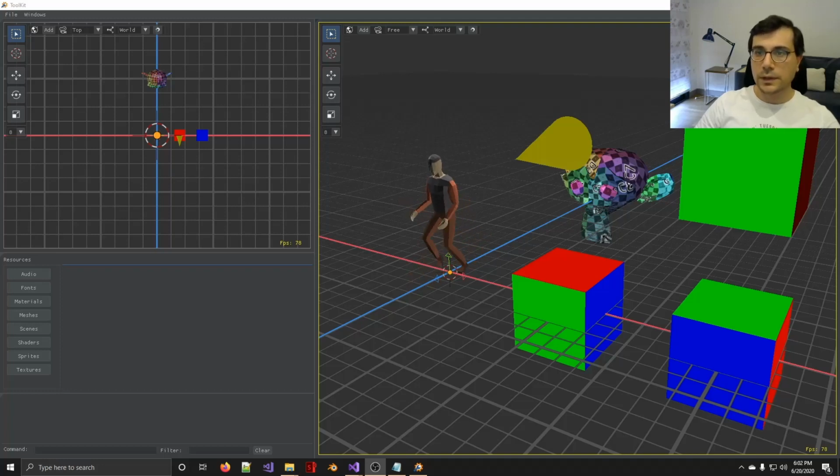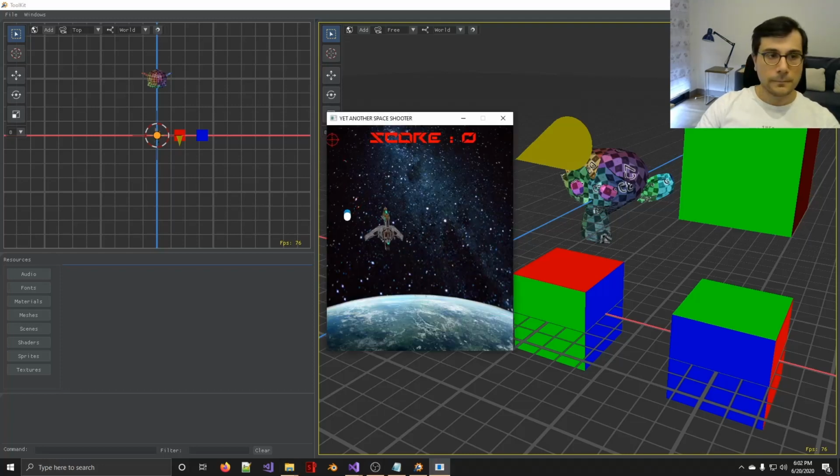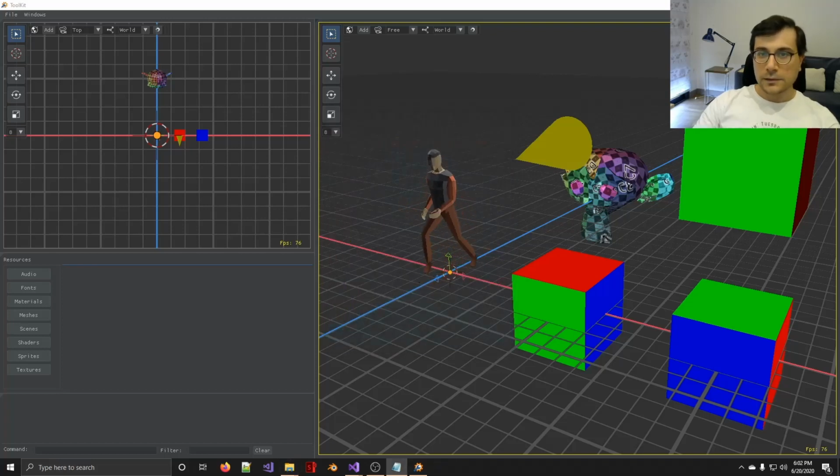For the development of the game, I picked a rather unusual approach. I decided to build my game engine and editor along with the game itself. Let me show you a sample project that I've done with the engine, which serves as documentation and unit tests. This is the first game I've done with the engine for testing it, and it's called YES, which stands for Yet Another Space Shooter.